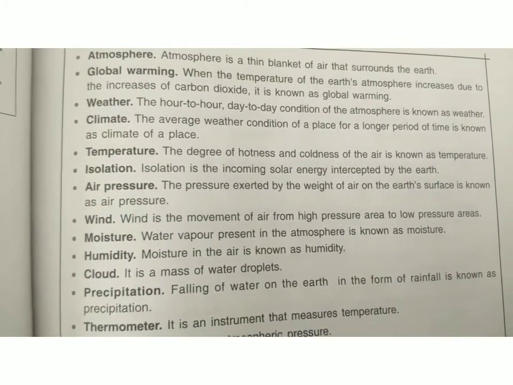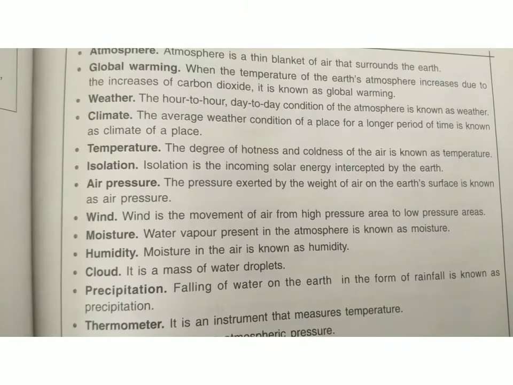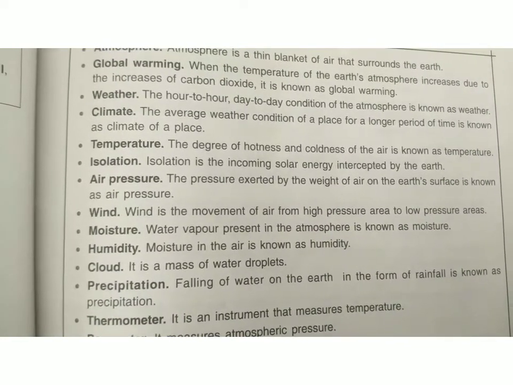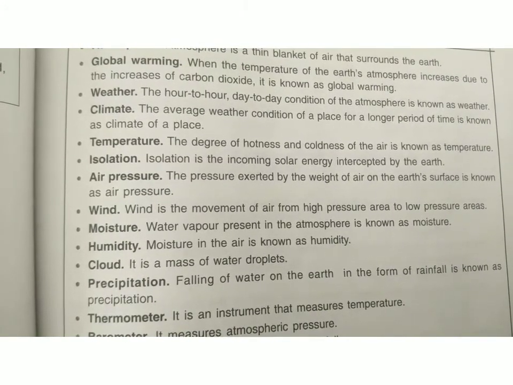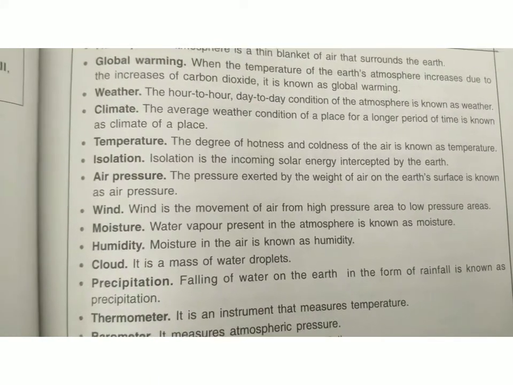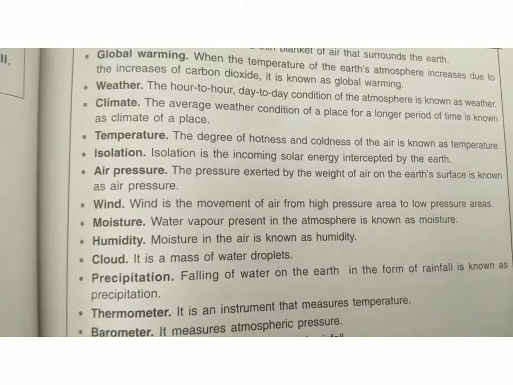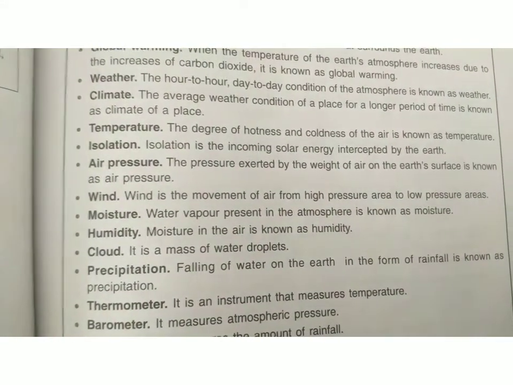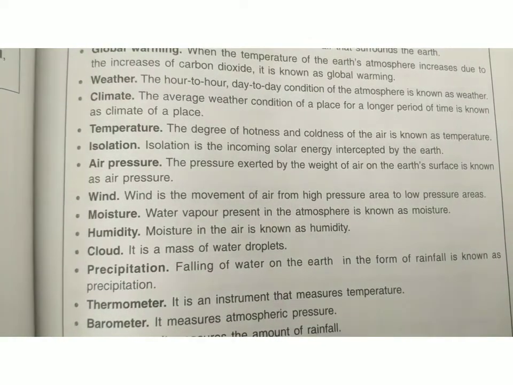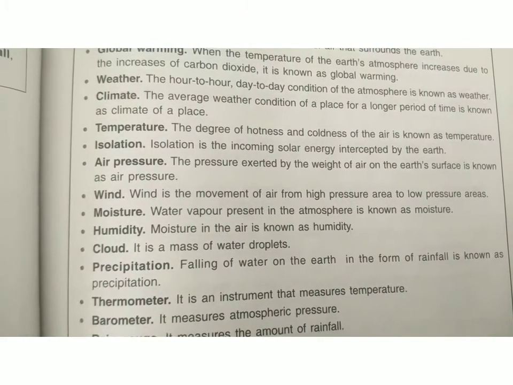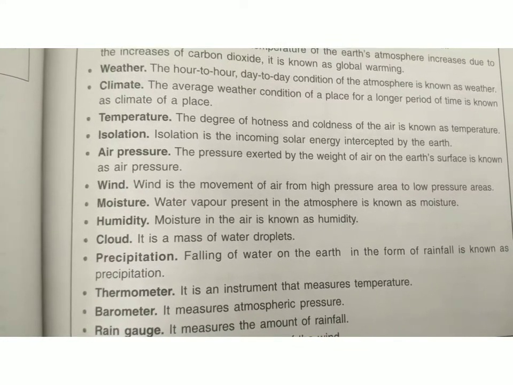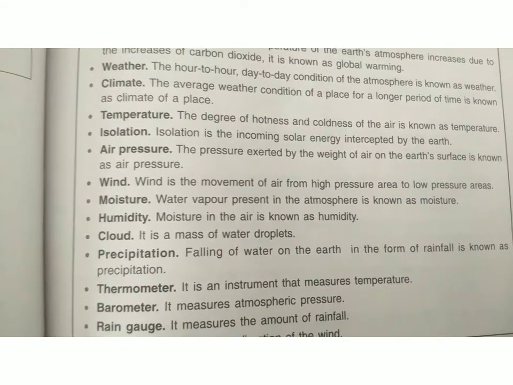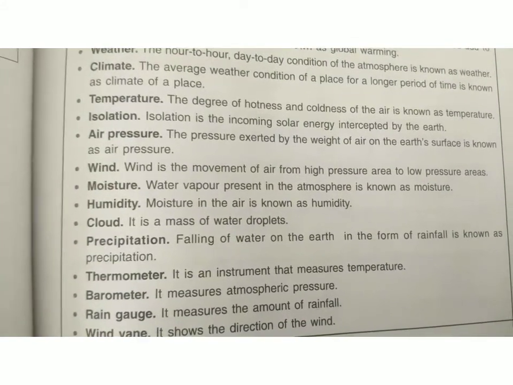Temperature. The degree of hotness and coldness of the air is known as temperature. Insolation. Insolation is the incoming solar energy intercepted by the earth. Next is air pressure. The pressure exerted by the weight of air on the earth's surface is known as air pressure. Wind. Wind is the movement of air from high pressure areas to low pressure areas.